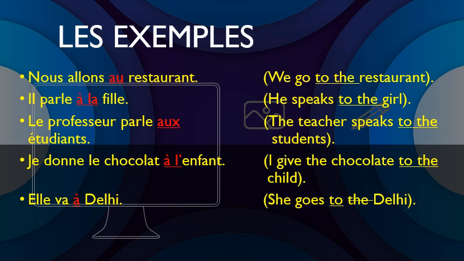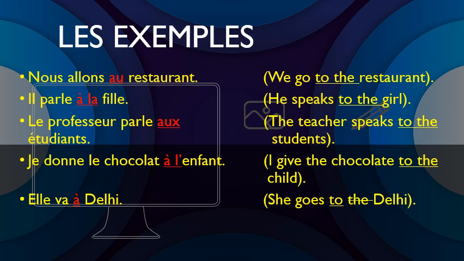Then fourth, je donne le chocolat à l'enfant. Enfant is given in the singular form and it is starting with a vowel. So the contracted article à l'. So we see over here that all these translate to "to the", where "to" is the preposition à and the definite article depends on the gender or number of the noun, which decides the contracted article: au, à la, à l' or aux.